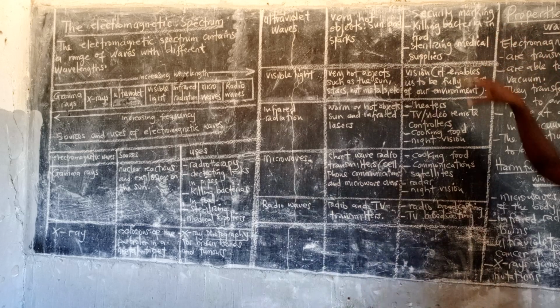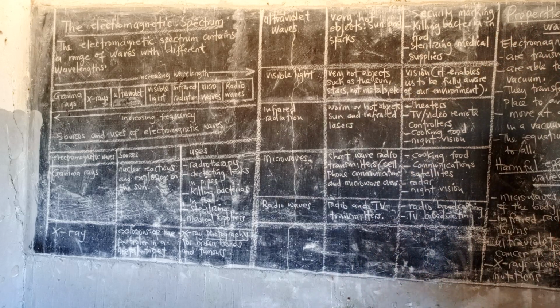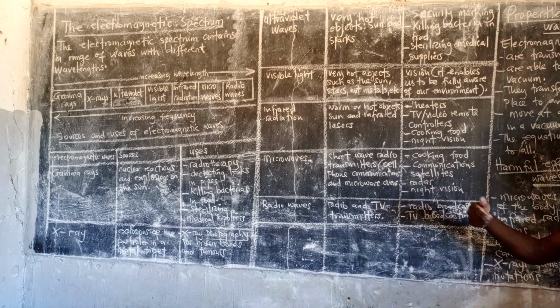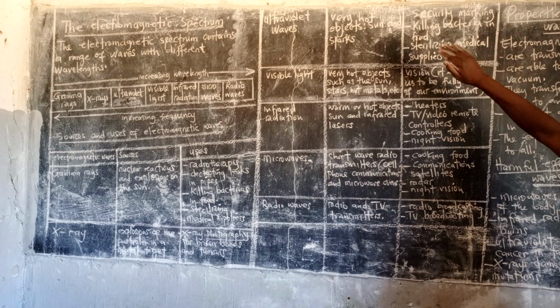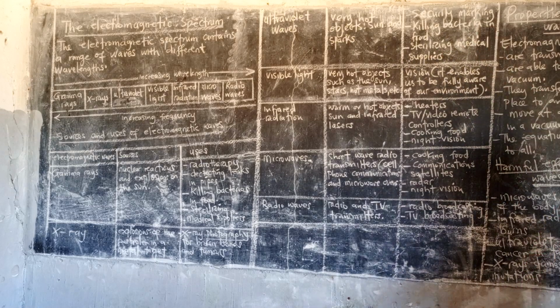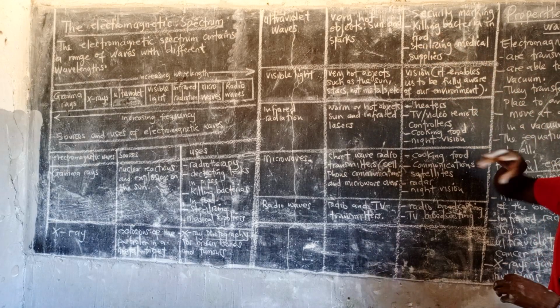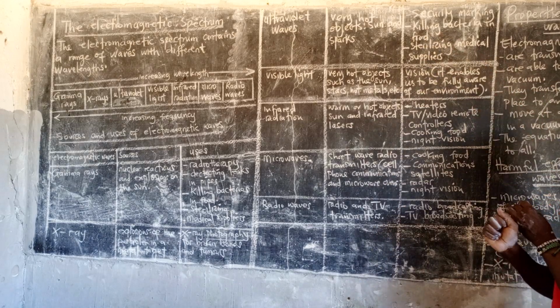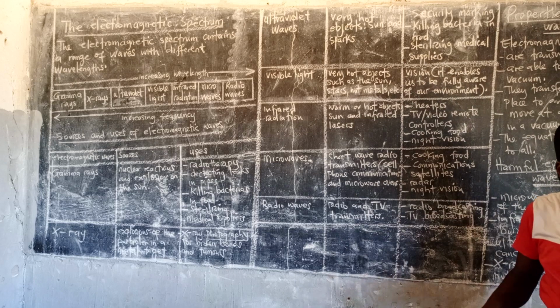So in a burglar alarm, like my shop, when it is protected by a burglar alarm, when somebody forces it open without entering the pin, what will happen? The alarm is going to go on, as a result of what they call security marking. And then apart from that, in other books, you find that it is also used to detect counterfeit products. Apart from that, it can also be used in automatic door openers.